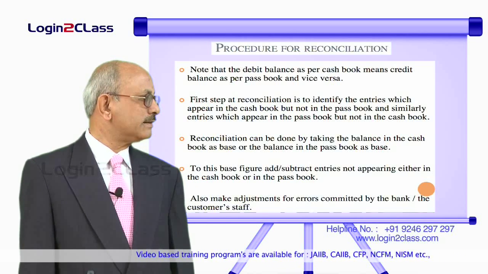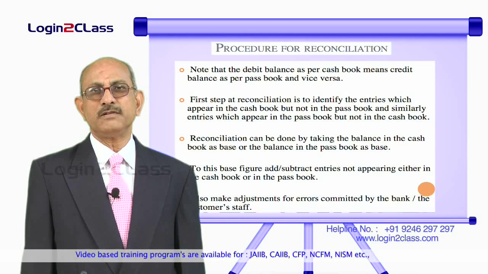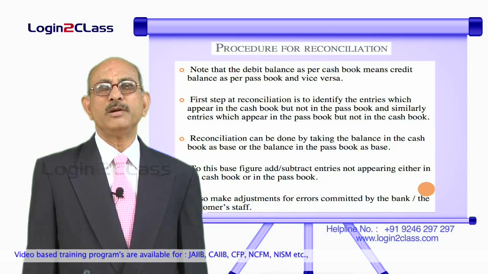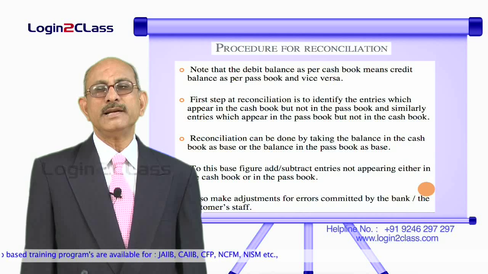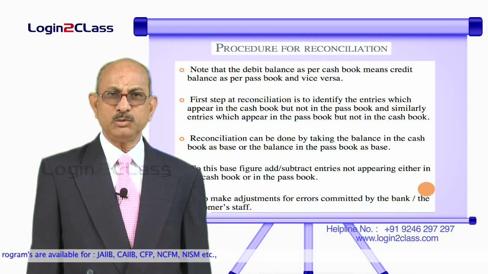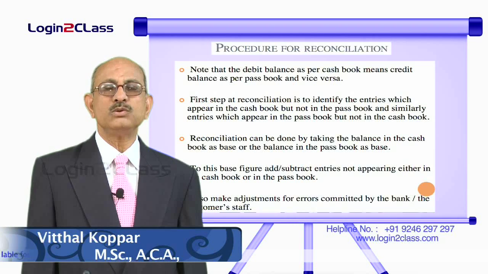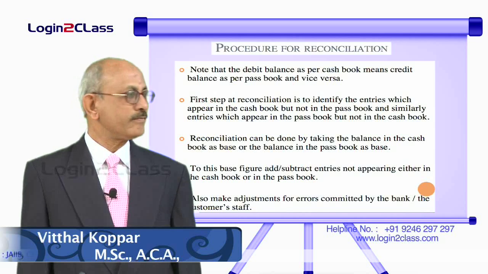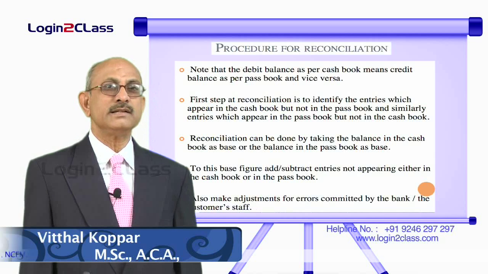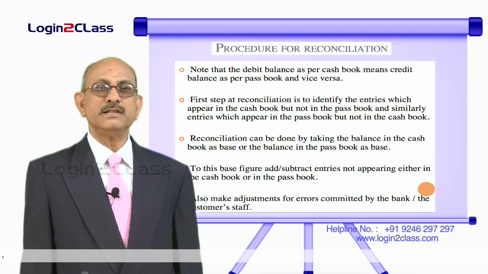So, this reconciliation, as I say, is very important in order to find out the mistakes, in order to find out the delays in realization of checks or in payment of checks, so that the entity will come to know what should have been the balance as per the passbook. Thereafter, it can take that step and decide whether further checks can be issued, or if there are any incorrect entries, they can be reconciled. With this, we come to the end of this session.